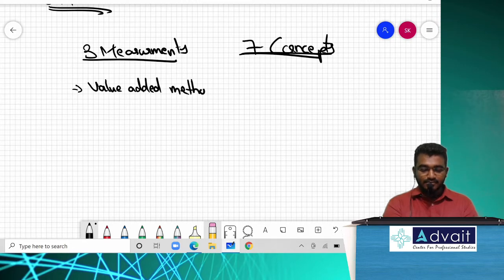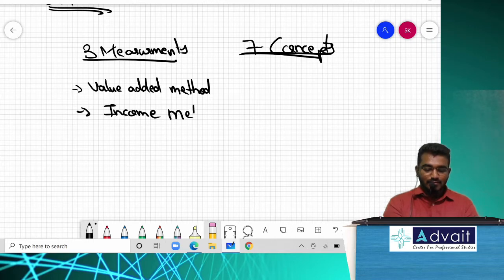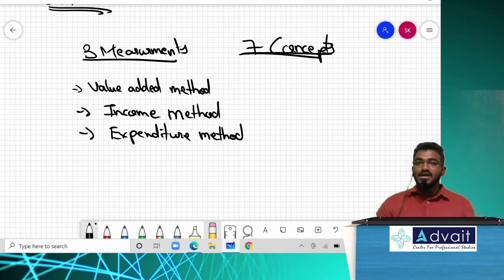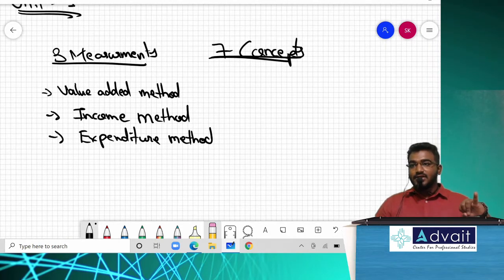Which is the first one? Second one? Income method. Third one? Expenditure method. So in short, instead of calling it measurements, I say how do we calculate national income? There are 3 types. Which are those 3 types? Value added method, income method, expenditure method.